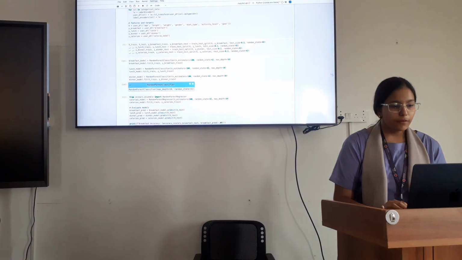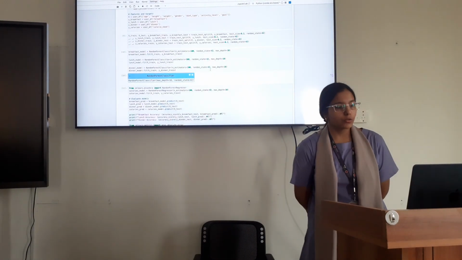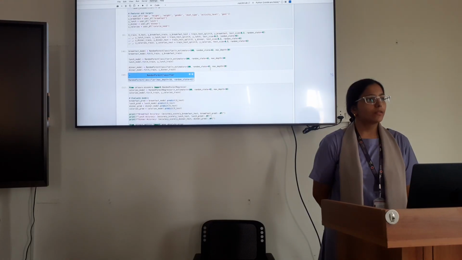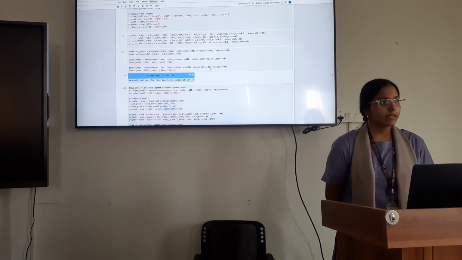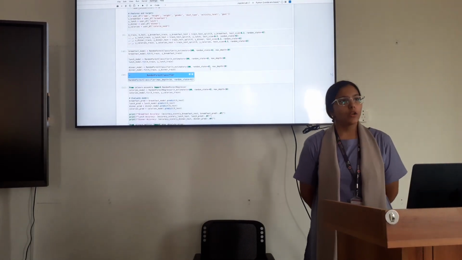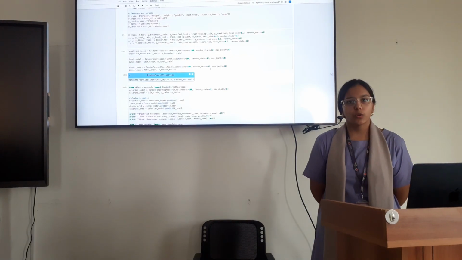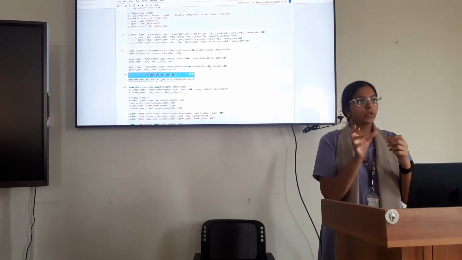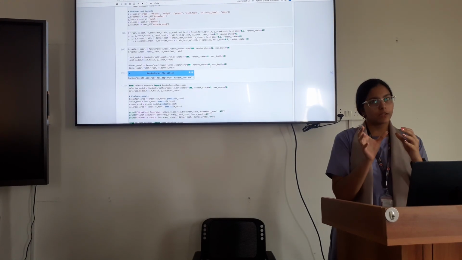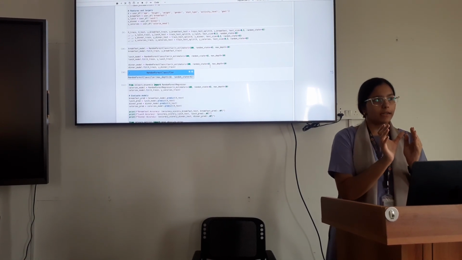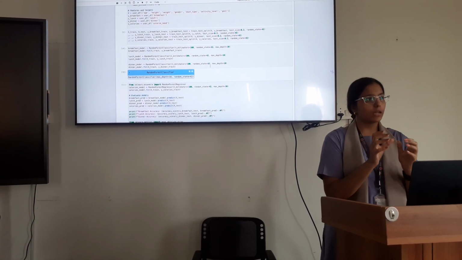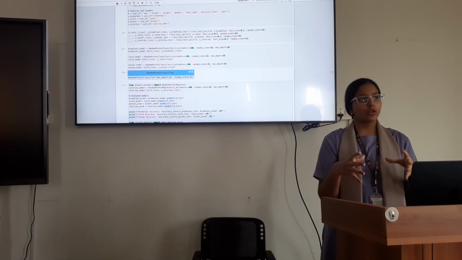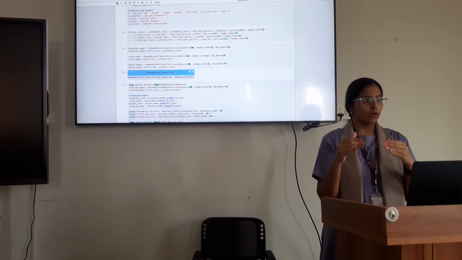Here mainly I have used random forest. Random forest is an ML model, and it's a collection of decision trees. Decision trees are like, if you have a large data set, when you divide the data set you get a specific subset. Each decision tree is trained on a specific subset of the data you have given, and the random forest is an aggregation of all those decision trees' outputs.